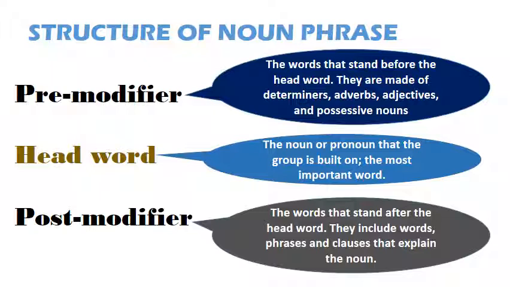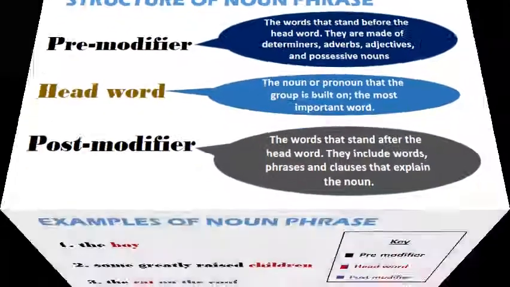It is important to add that determiners, adverbs, adjectives and possessive nouns can form part of pre-modifier. In the same way, adjectives, adverbs, prepositional phrases, adverbial phrases and relative clauses can form part of post-modifiers.